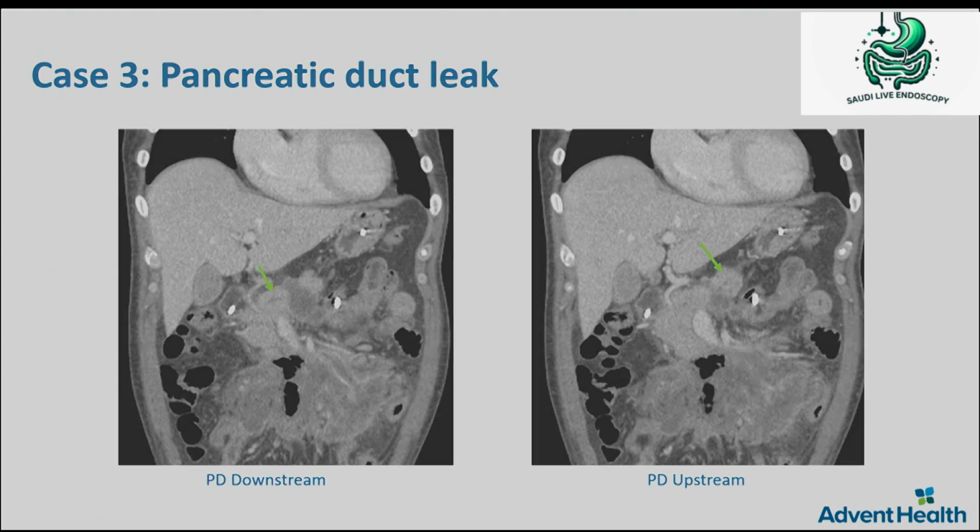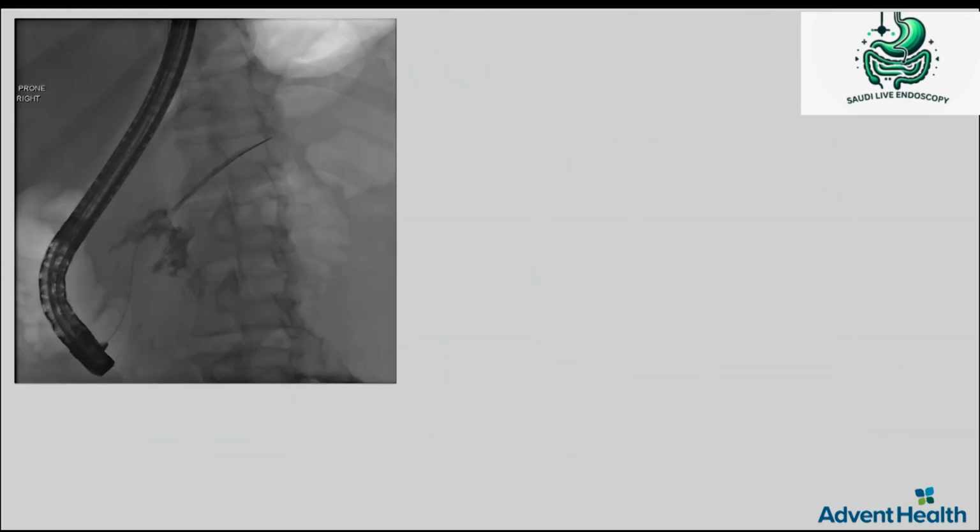If you are lucky enough, you may be able to pass a wire through that area of disruption or disconnection and stent that, and let the tissue organize around that stent and maintain the continuity of that duct.